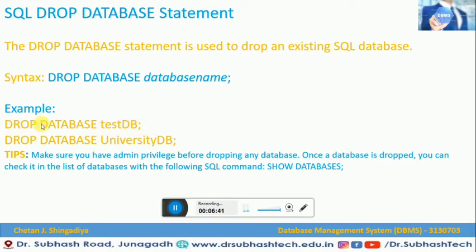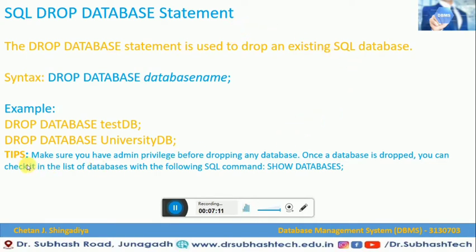That example we have already seen when we created a database with the create database statement. Once you have an existing SQL database, with the help of this kind of command you can drop your database also. This is another example: drop database UniversityDB. This is how you can drop an existing SQL database using the drop database statement.